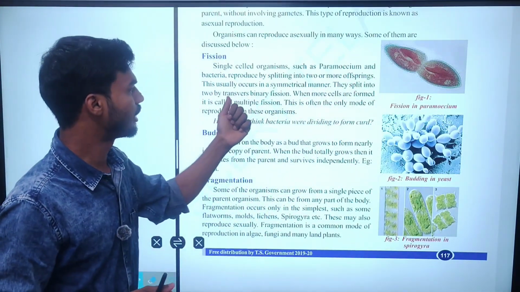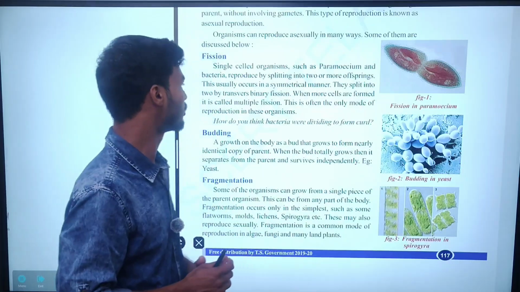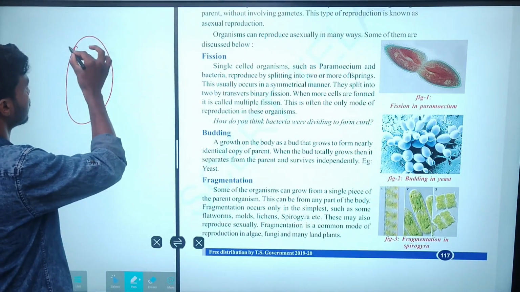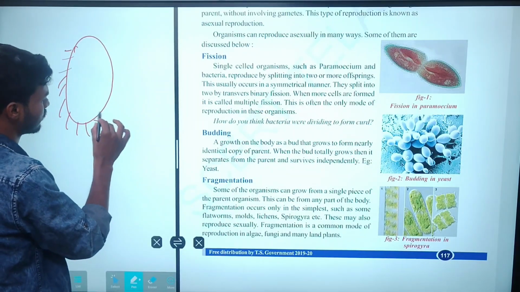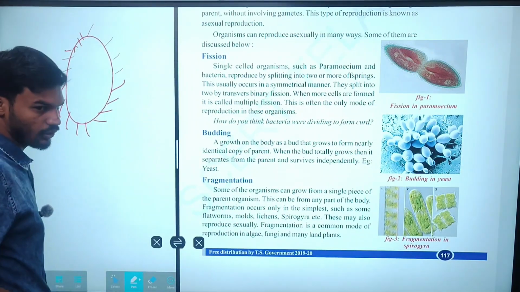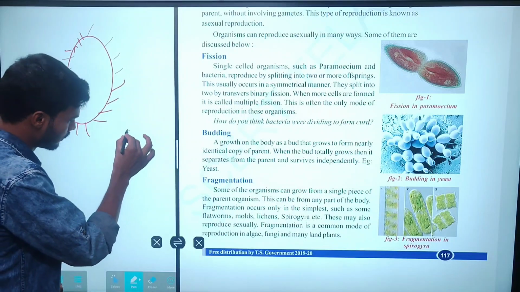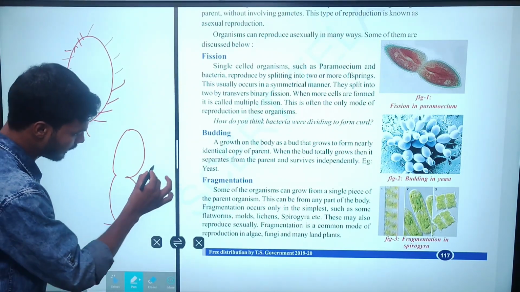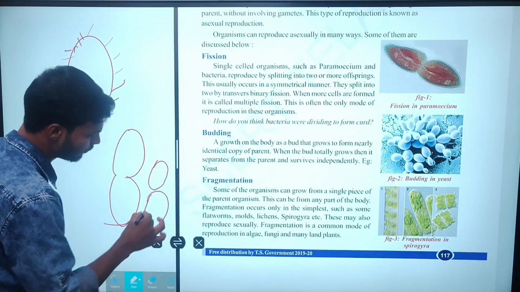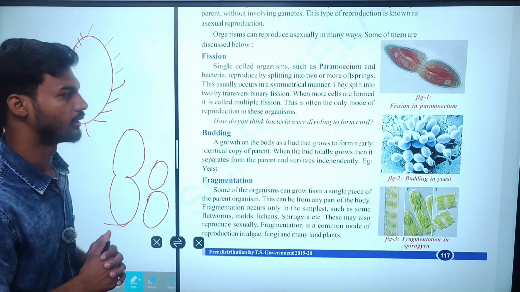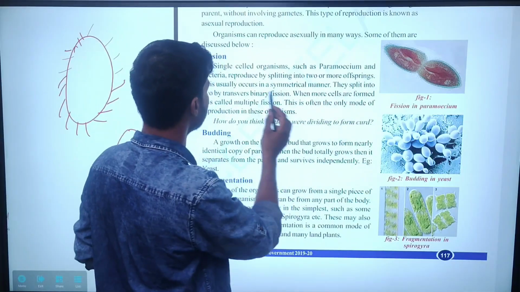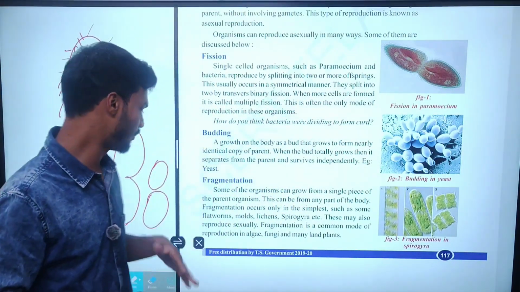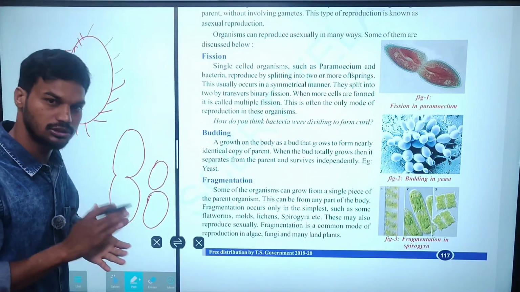The bacteria reproduce by splitting into two or more offspring. Look here. We know that the paramecium structure generally looks like a slipper-like structure, right? During reproduction, the paramecium is able to split. The splitting process takes place, and no individual will separate from the parent body. Single-celled organisms such as paramecium and bacteria reproduce by splitting into two or more offspring.